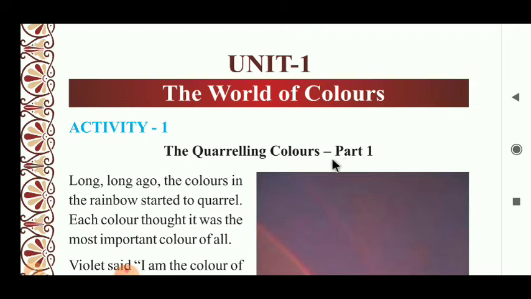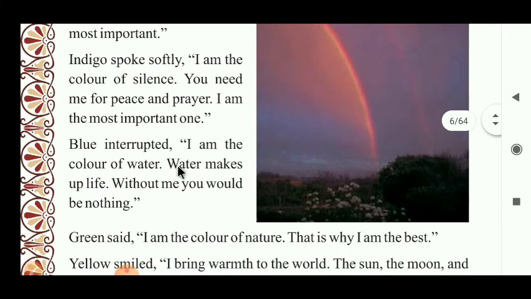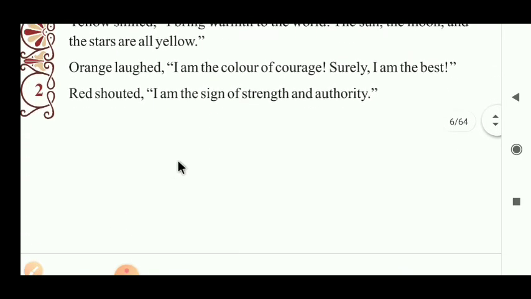Just listen to me carefully. In the previous video, I gave new words related to Activity 1. You have to complete those new words in your English fair notebook with a pen. First of all, give the heading Unit 1, The World of Colors. Then the heading Activity 1, The Quarreling Colors Part 1. Then, downside, you have to write the new words. After completing those new words, you have to give the heading Activity 2. Then write the question and answer of Activity 2 in your fair notebook.